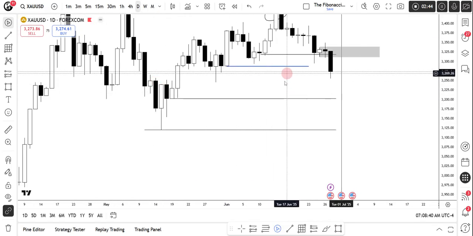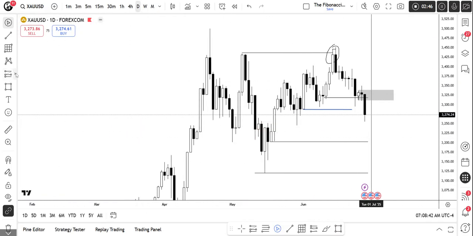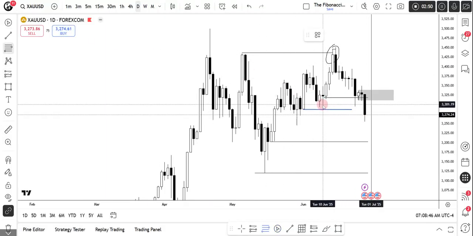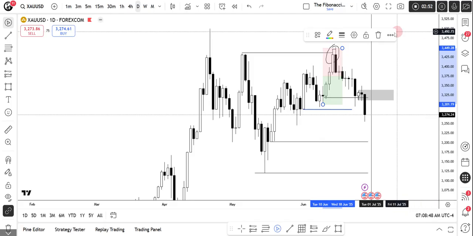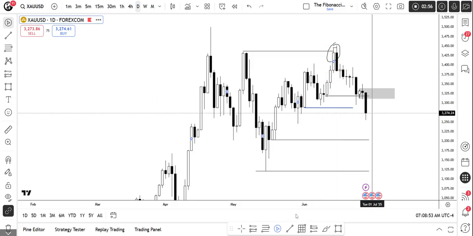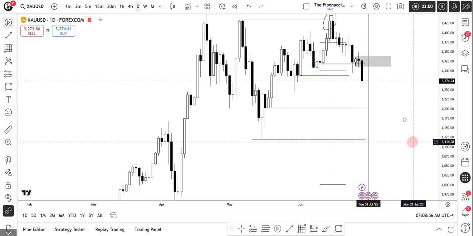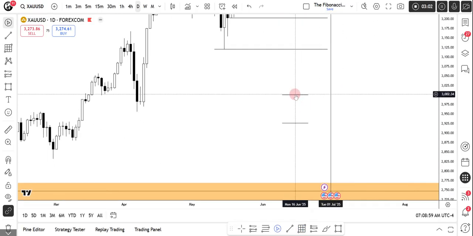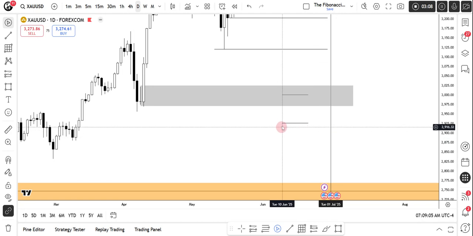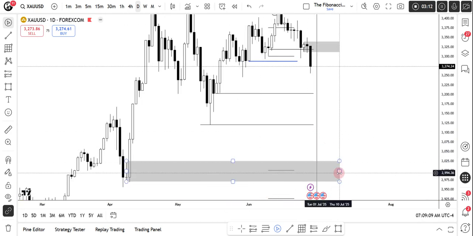And let's see how the price goes. If we use the standard deviations on the daily time frame, the price is telling something else. It is going from 2800 or 2900. So let me mark out the standard deviations from the low to the high. It is marking the minus 1 and minus 2. It is the 3002 area, which is right over here. And the second, the 2.5 deviation, is showing up at this area, and that is 2930. But these targets are too big.